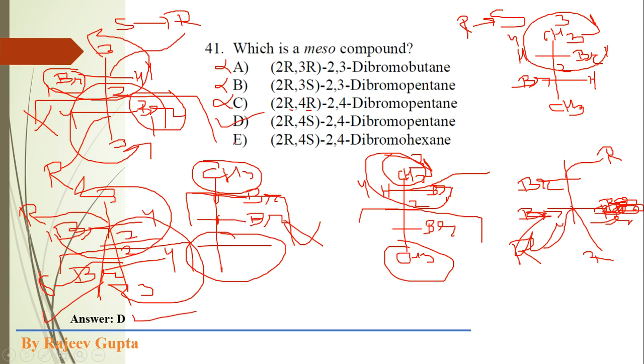Again, in option E we can see 2,4-dibromohexane. In hexane one more carbon atom is included. So if we see the terminal positions, at the top side we have the methyl group, but at the bottom side the ethyl group. So in 2,4-dibromohexane the plane of symmetry is not possible in any stereoisomer. So the correct option is D.